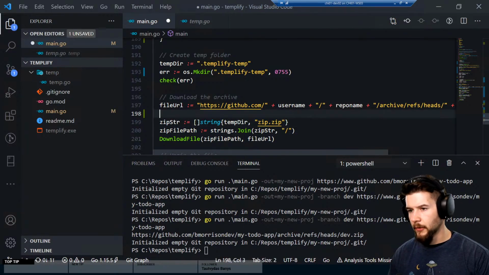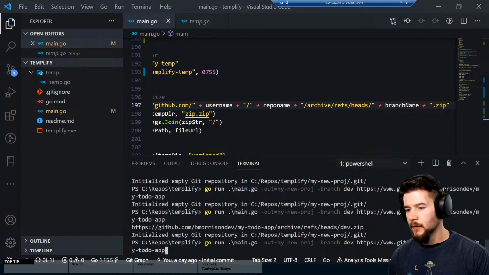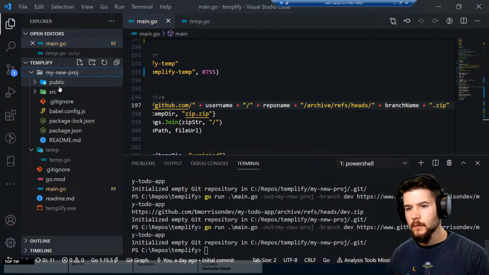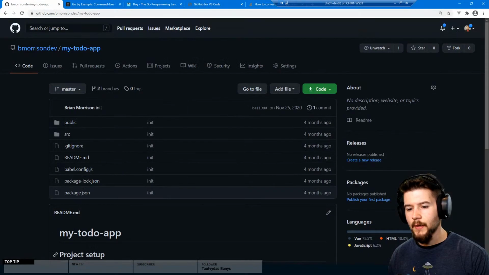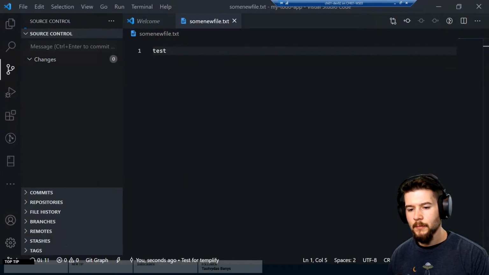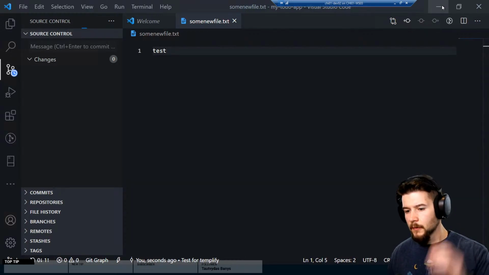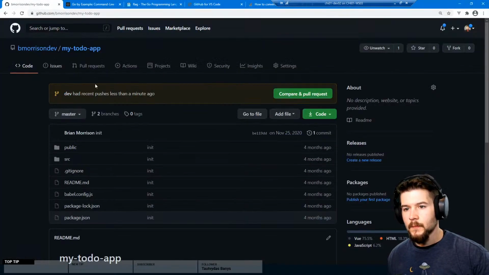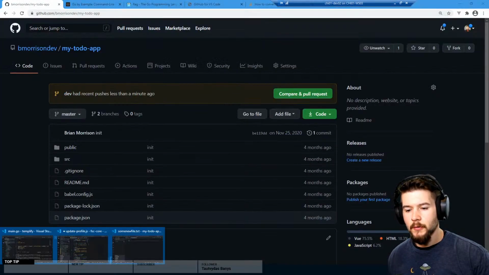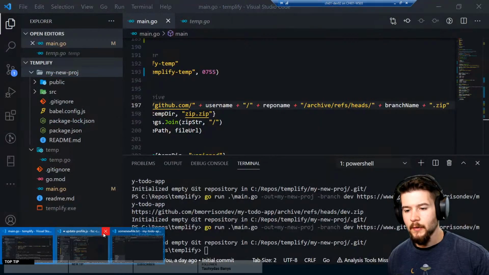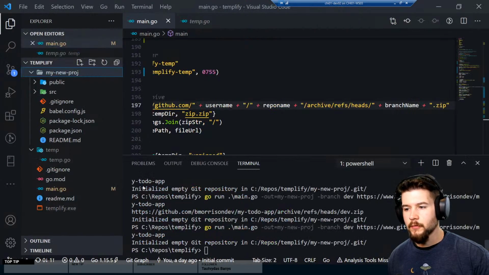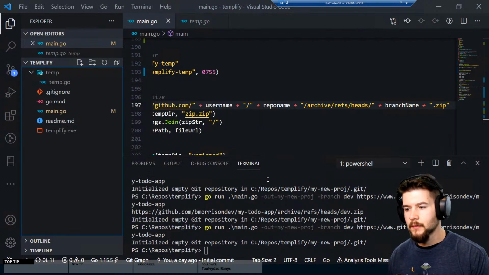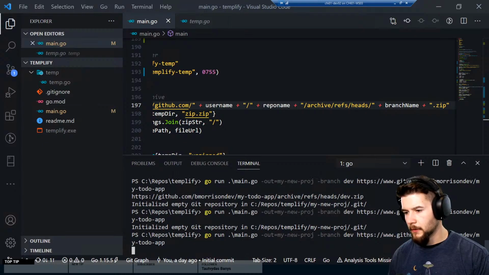I can get rid of the file URL since that doesn't really matter anymore. And let's run this again. I don't think I synced it up. That might make an issue. Yep, let's go ahead and sync it and try it again. Okay, dev has recent pushes. Good. Let's try the actual tool again. And I want to close this. I don't need that open anymore. Don't save. Okay, so delete this again. And if I go and run this,